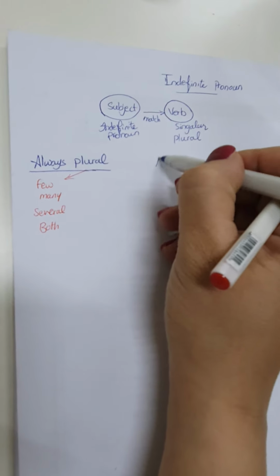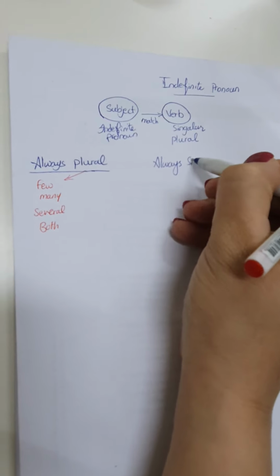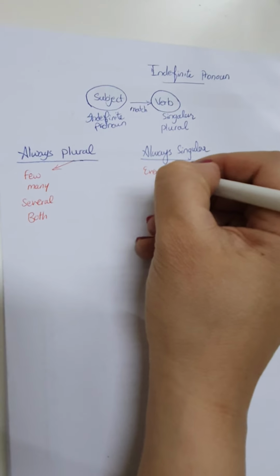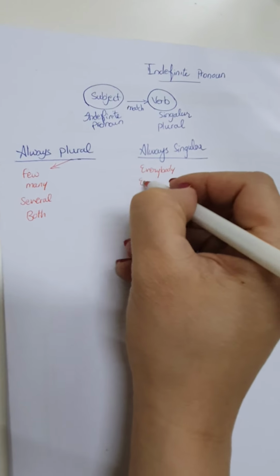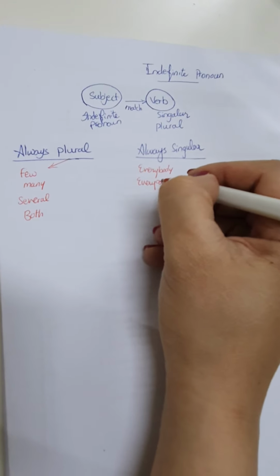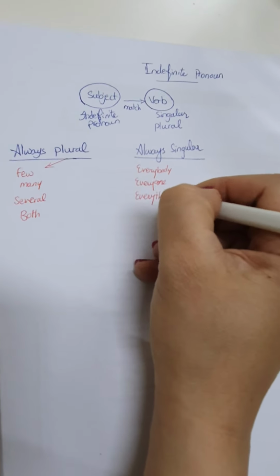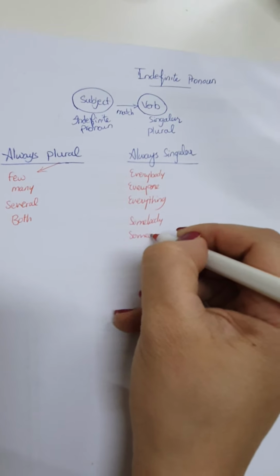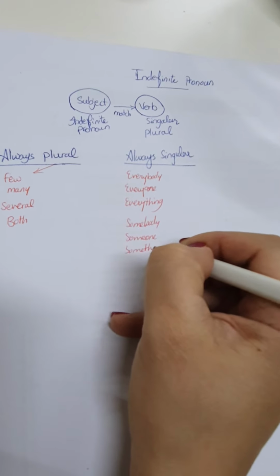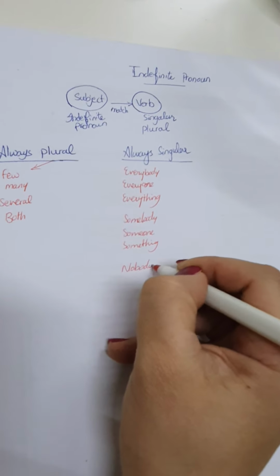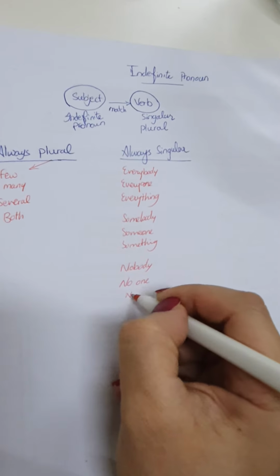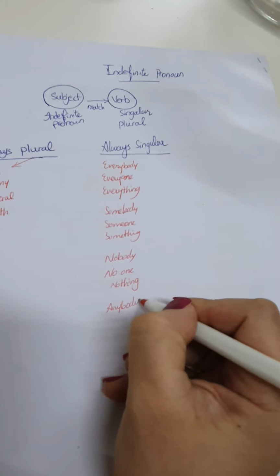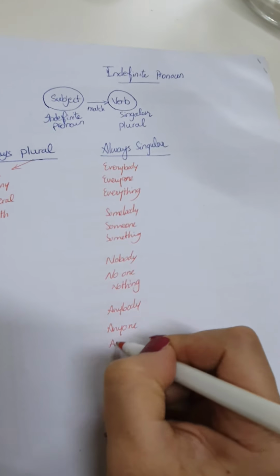Okay? What about always singular? Everybody, everyone, everything, somebody, someone, something, nobody, no one, nothing, anybody, anyone, anything.